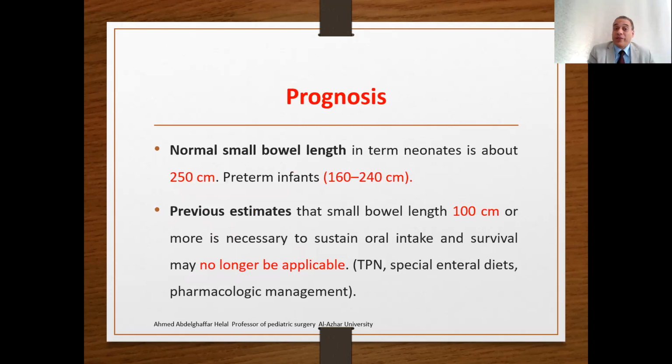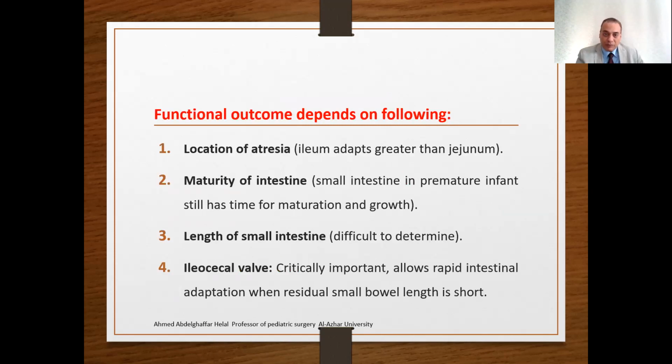The prognosis: the normal small bowel length in the term neonate is about 250 cm. The previous estimate that a small bowel length of 100 cm or more is necessary to sustain oral intake and survival is no longer applicable because of the development of TPN, special enteric diets, and pharmacological management. So even neonates with a very small amount, less than 100 cm, can survive and pass the post-operative period safely.